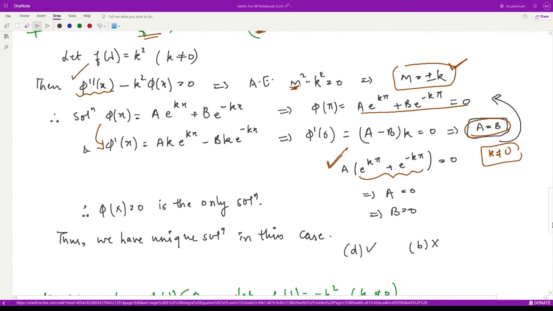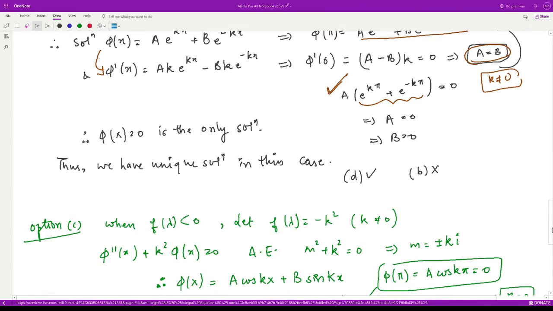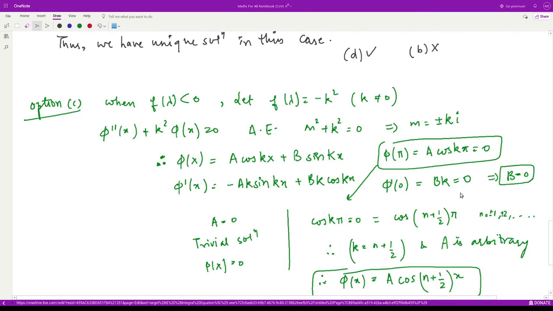When f of lambda is negative, in that case we can assume it to be minus of k square, minus of some positive number where k is not equal to 0. So our equation becomes phi double dash x plus k square phi of x is equal to 0. And the auxiliary equation becomes m square plus k square is equal to 0. So m is equal to plus minus k iota, and the solution corresponding to the imaginary roots is something like this, cos and sine. And we can take its derivative, right? No problem in that. We can apply the limits.